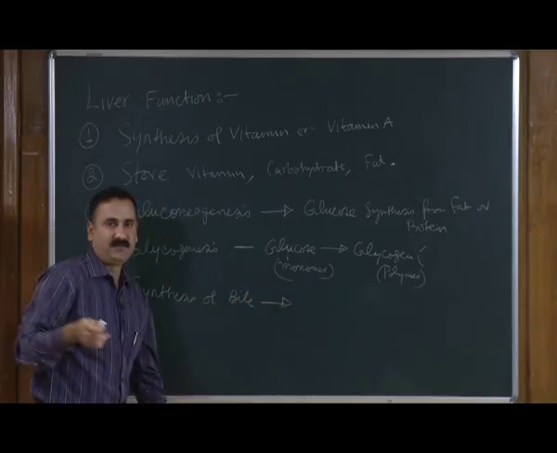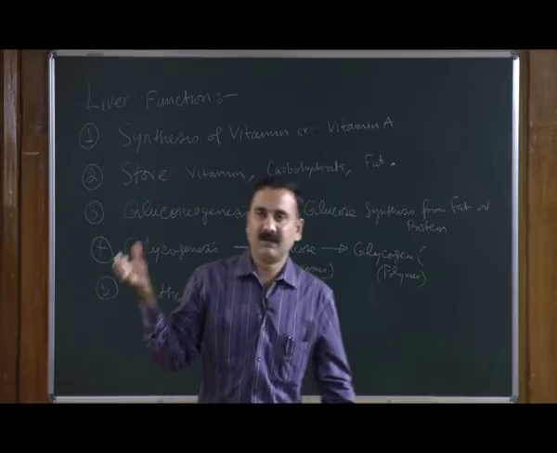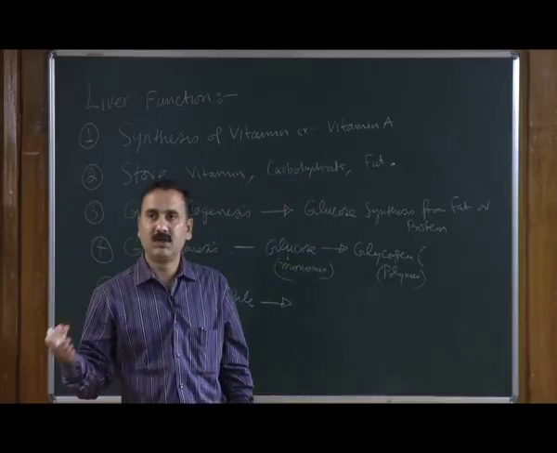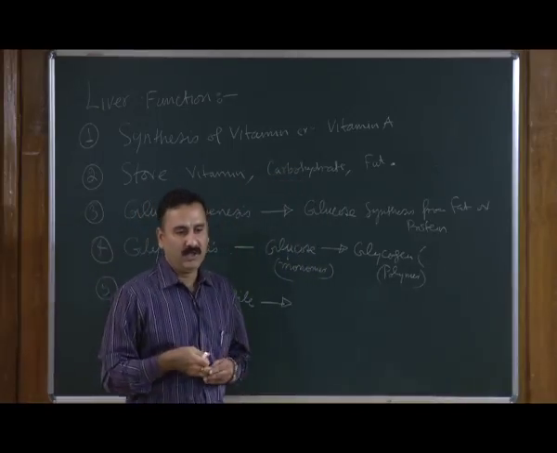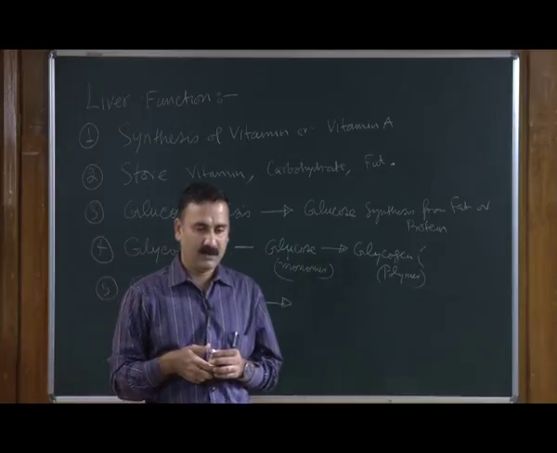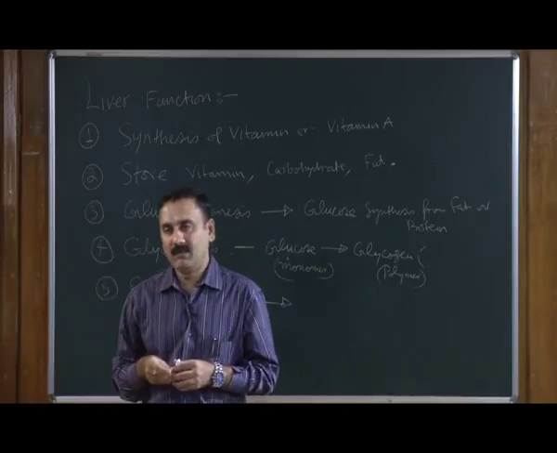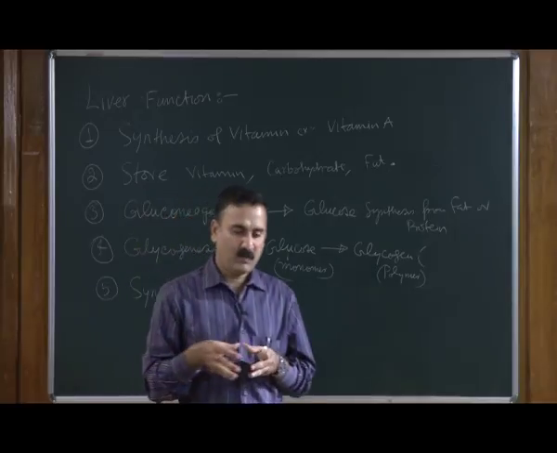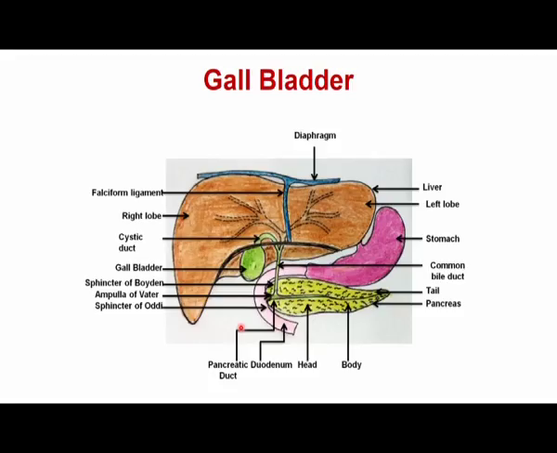So, bile which is being synthesized in the liver is being stored in the gallbladder. As you can see in the PowerPoint slide, the gallbladder is a balloon-like structure or a storage bag, and it stores the bile which is coming from the liver.